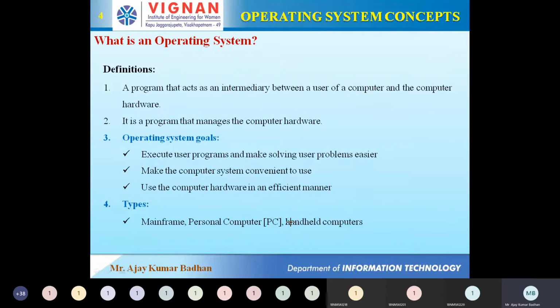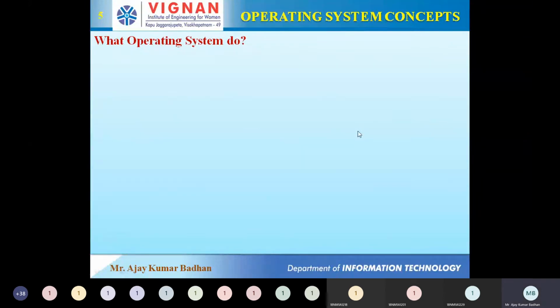So there are many different types of operating systems, based upon convenience and the effectiveness of the requirement. These operating systems perform their tasks. This is what exactly an operating system is. So the basic thing you people have to keep in mind is that it is the interface between the user and the computer. How it does that, we will see in the next one. So what exactly is it?